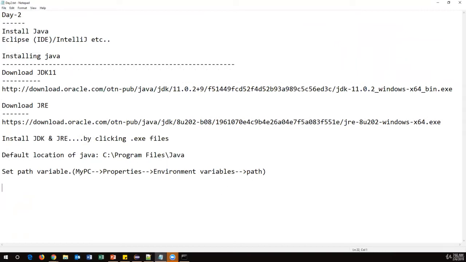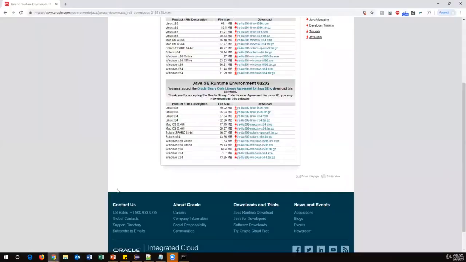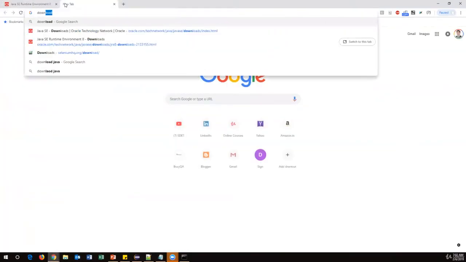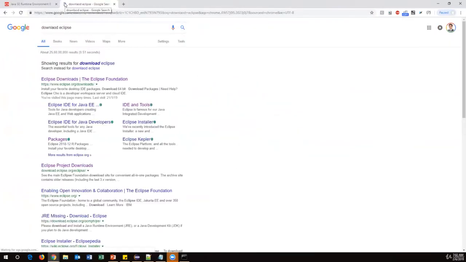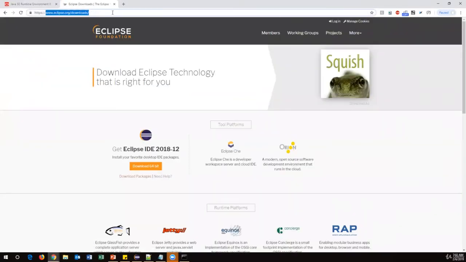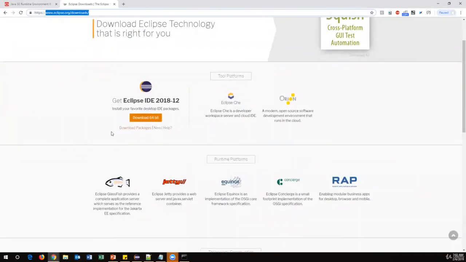Now I'm going to show you how to install Eclipse, because Eclipse is also required to write our Java code. So let's go to Google again and just search for Eclipse download. Click on enter. There is an official website available, so let's go to this official website. And directly just click on this Download 64-bit button.